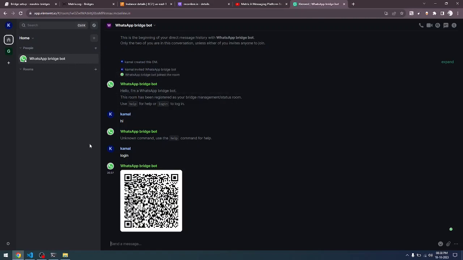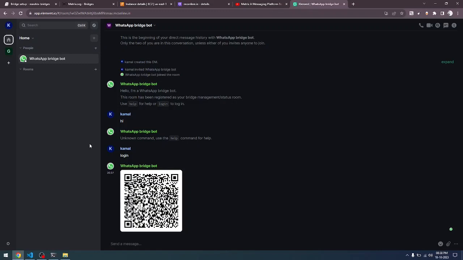Be patient. It takes a considerable amount of time, because in the background the WhatsApp bridge is creating a server which is communicating with your WhatsApp, the WhatsApp web server. So it creates the web.whatsapp.com simulator, and from that it actually extracts all the messages and then bridges them to the matrix server.